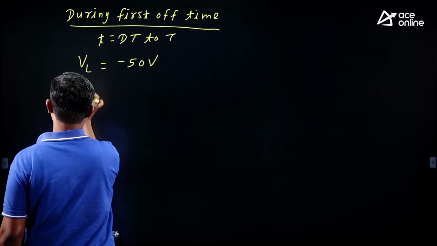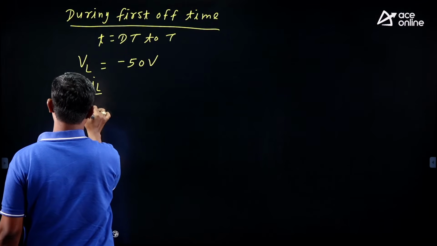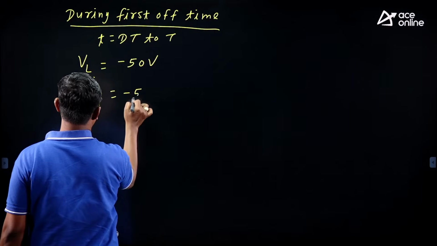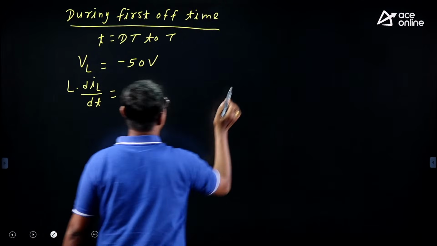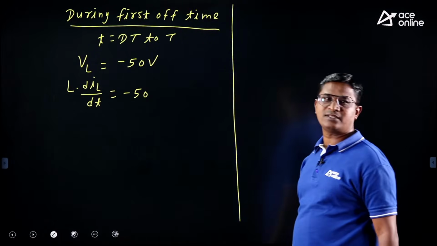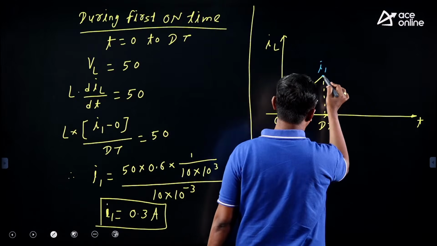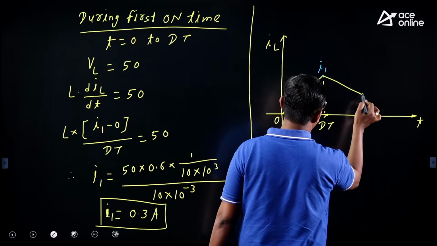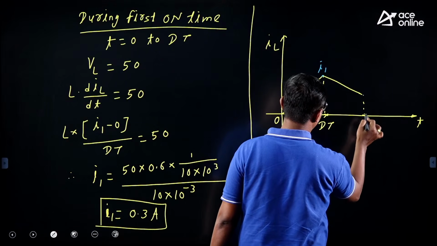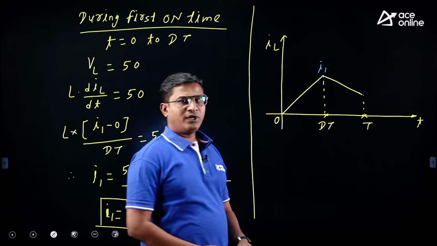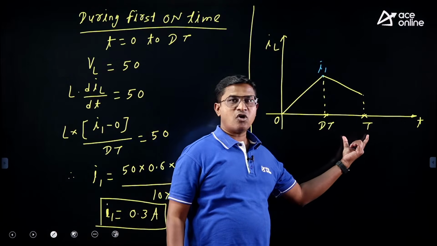But VL means L into diL by dt, which is equal to minus 50. Now here what is the inductor doing? Inductor is releasing energy. So for the first off time, my inductor current will go on decreasing because the inductor is releasing energy. 0 to dT on time, dT to T off time.